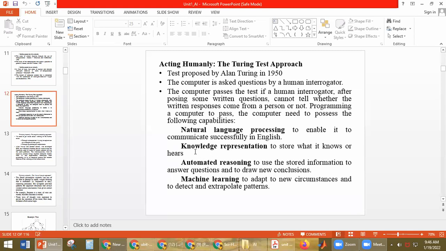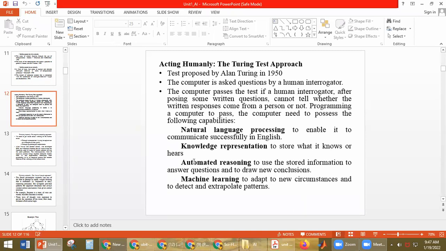Then it should have automated reasoning. Automated reasoning is using the stored information to answer the questions and to draw new conclusions. Whenever a question is asked, it is able to give the answers. Sometimes it will not have all the answers, so it has to draw new conclusions for those.